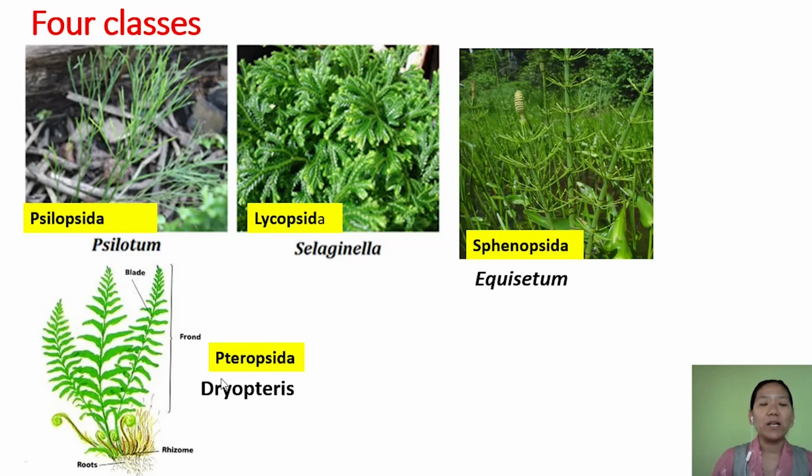Now we can see that there is evolution of these plant groups from aquatic habitat towards terrestrial habitat, and from the dominant gametophytic plant body towards the independent sporophytic plant body, and from the spore producing body, with a precursor of seed habit, towards the seed producing body. Thank you. The remaining two divisions, gymnosperms and angiosperms, will be discussed in the next session.